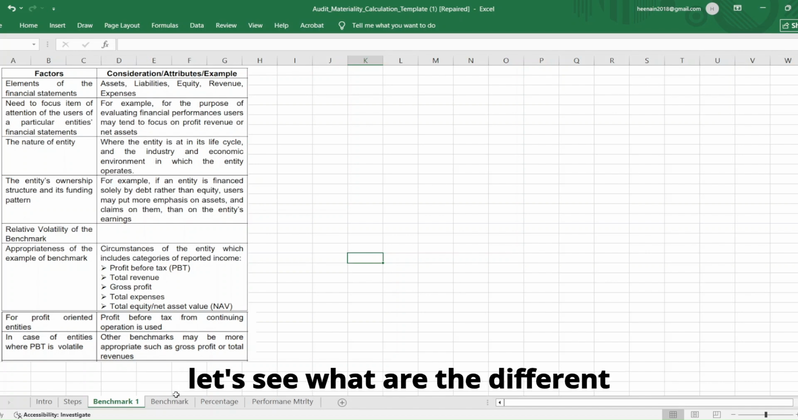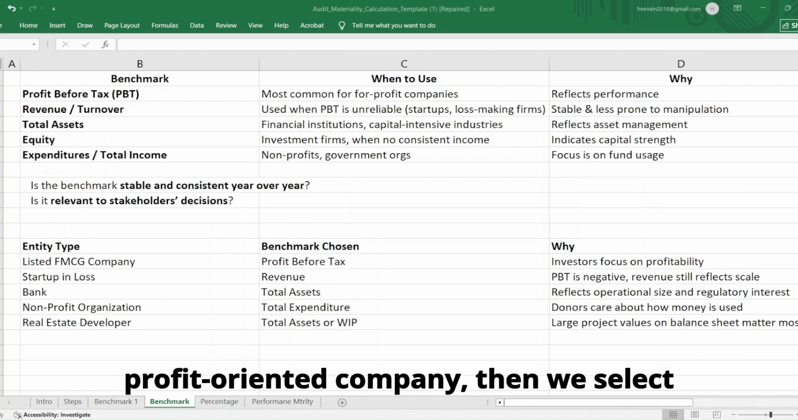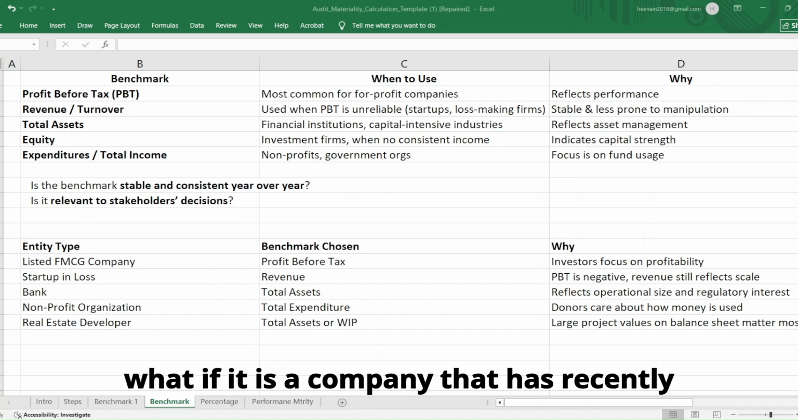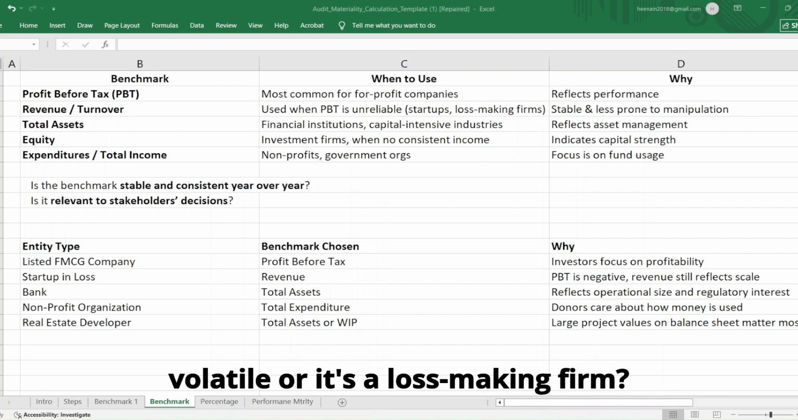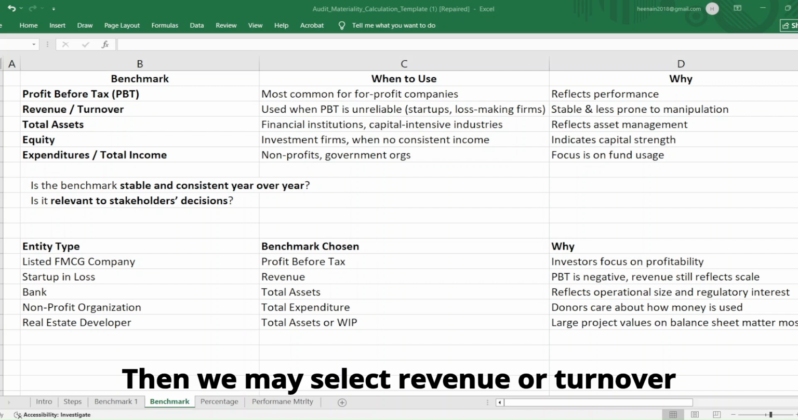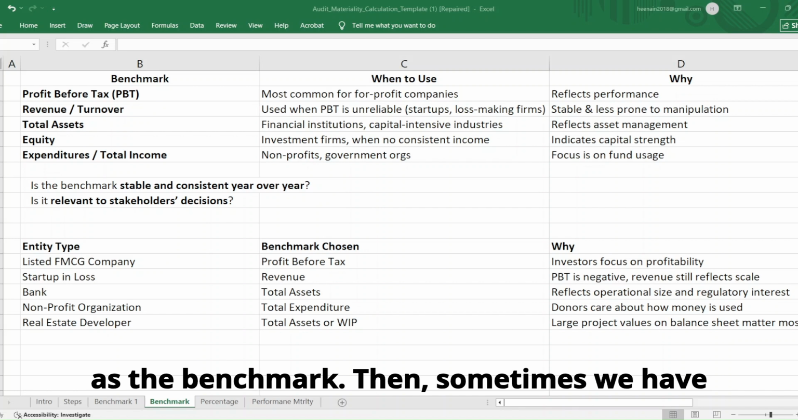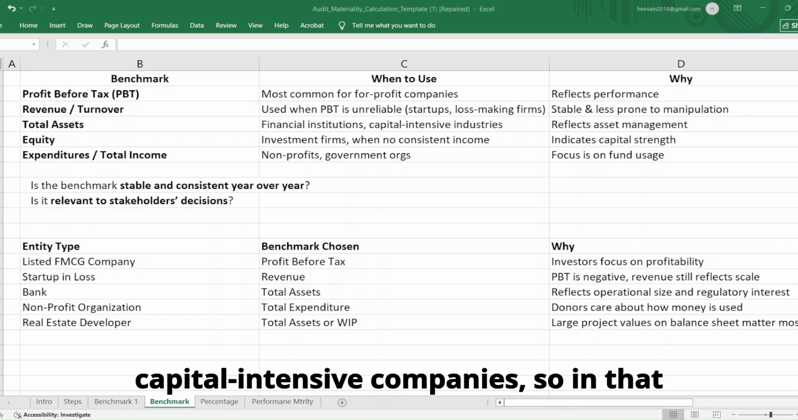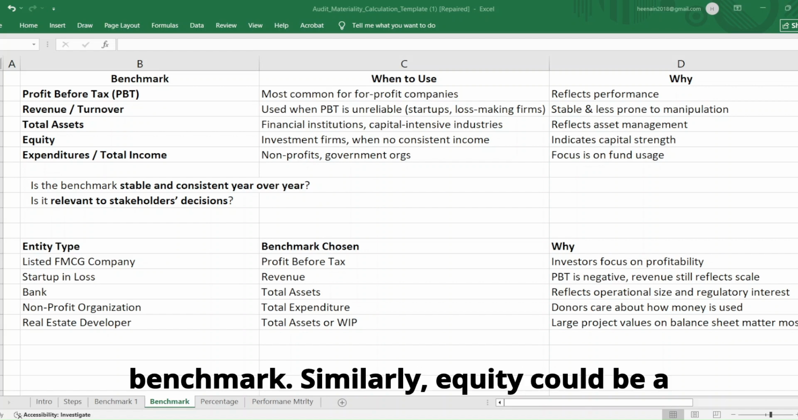Now let's see what are the different benchmarks that can be used. So as we already said, if it is a profit-oriented company, then we select profit before tax as the benchmark. But what if it is a company that has recently started, a startup, or if the profit is very volatile or it's a loss-making firm? Then we may select revenue or turnover as the benchmark. Then sometimes we have financial institutions or capital intensive companies. So in that case, maybe the users are interested in total assets. So that could be a benchmark.